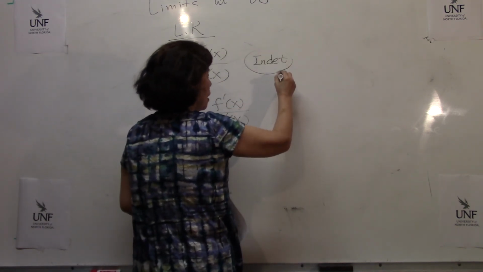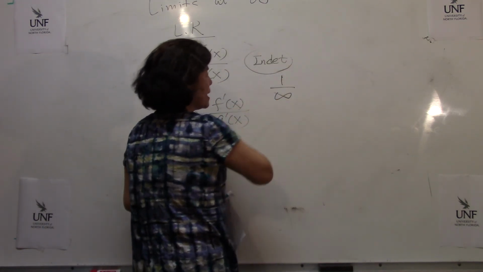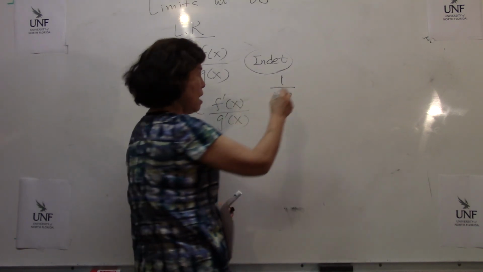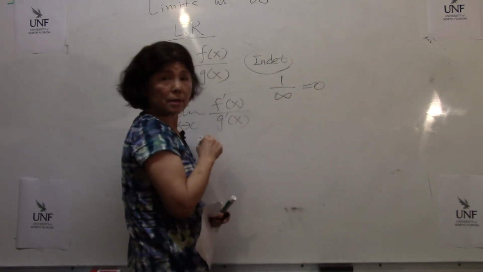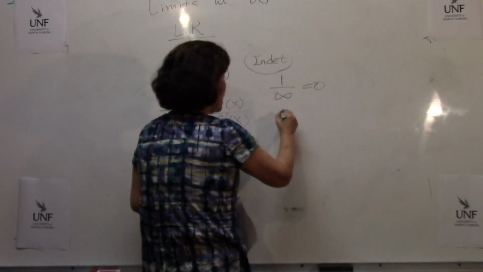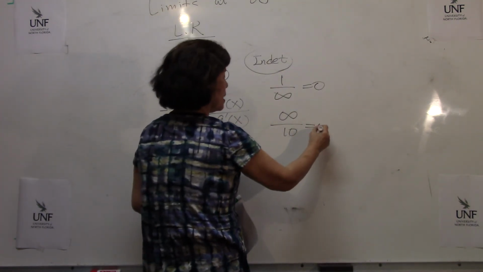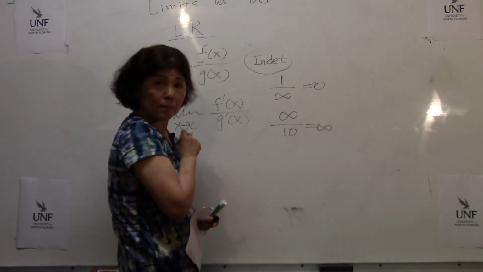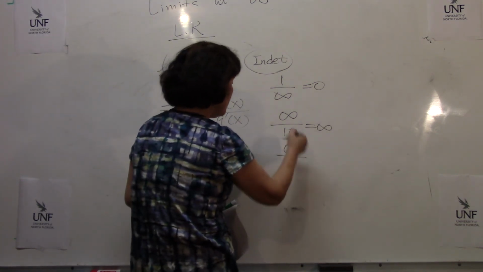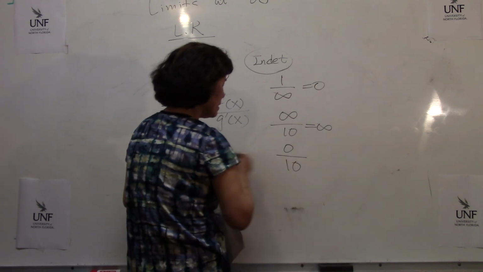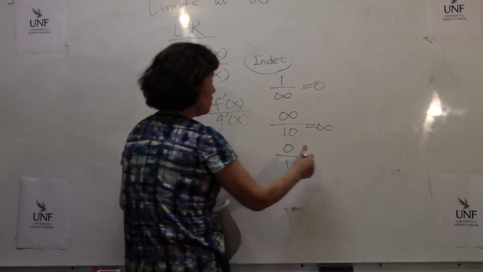So, 1 over infinity, is this indeterminate form? No, this is 0. What about infinity over 10? This is infinity, it's not indeterminate form. However, 0 over 10, what do you think? Again, 0 over 10 is 0.